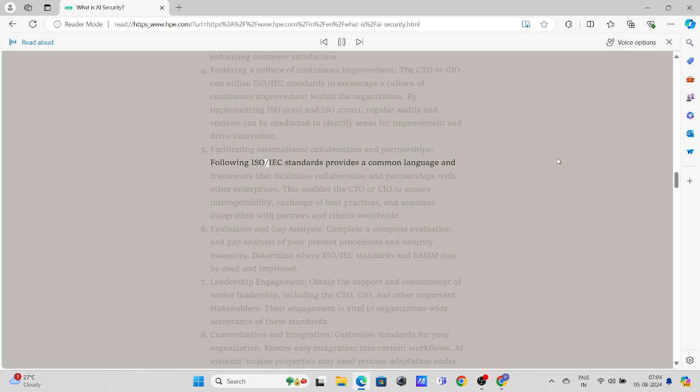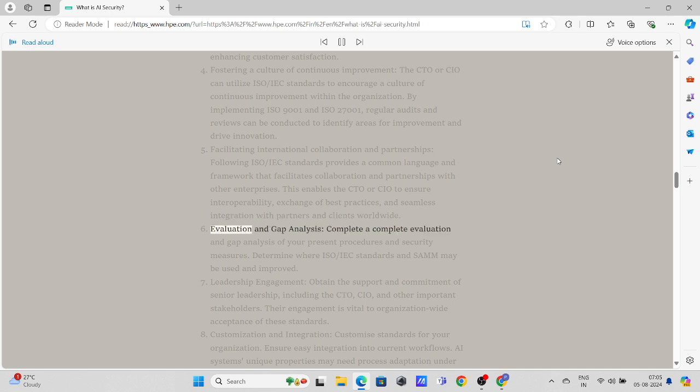Facilitating international collaboration and partnerships. Following ISO/IEC standards provides a common language and framework that facilitates collaboration and partnerships with other enterprises. This enables the CTO or CIO to ensure interoperability, exchange of best practices, and seamless integration with partners and clients worldwide.